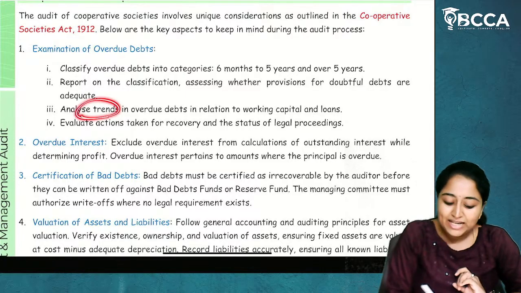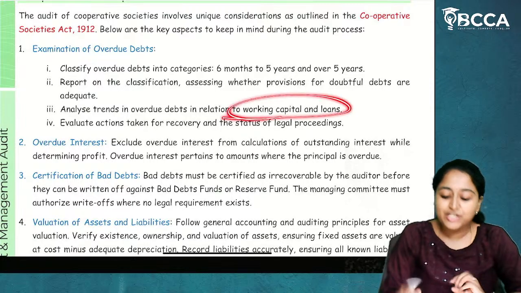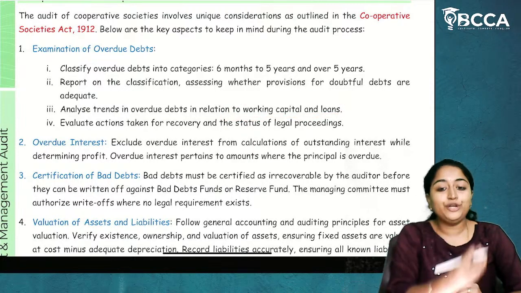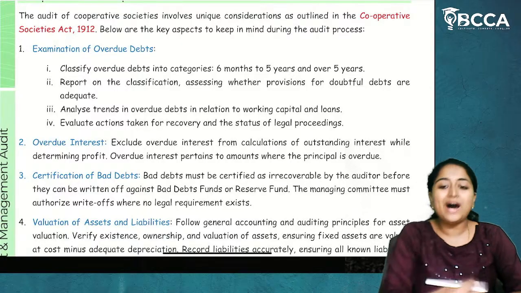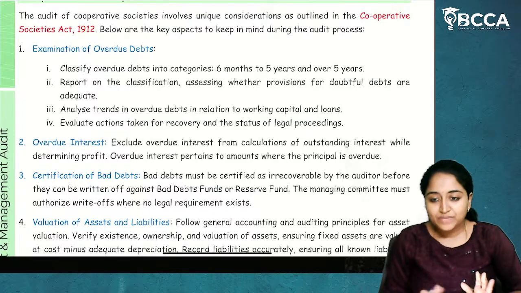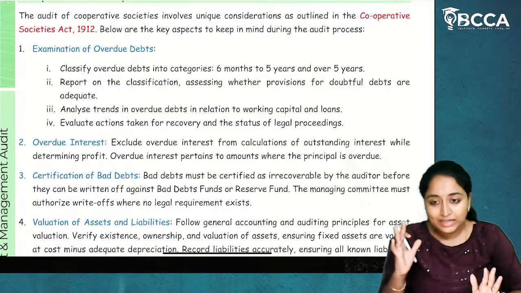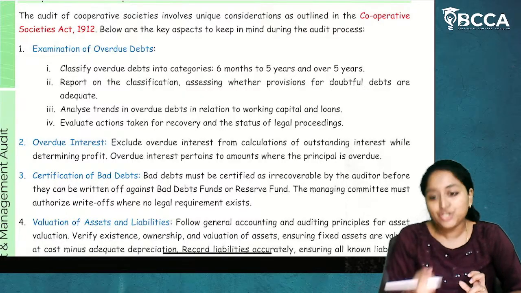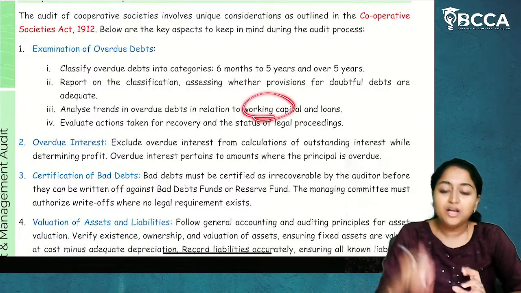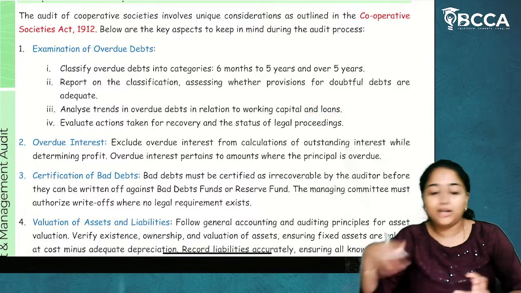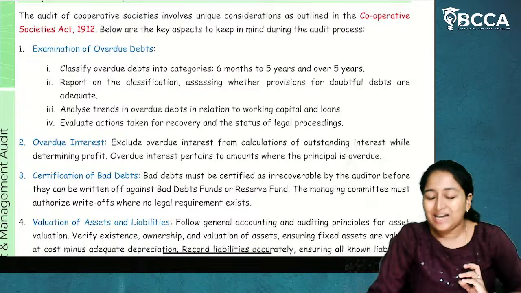Third point, analyze trends in overdue debts in relation to working capital and loans. Now, how much overdue debt is pending, which means you are giving everything on a credit basis and it is being held as debt. This is becoming bad debts also sometimes, which means you are not getting liquid cash in your hands, which is affecting your working capital, for which you are going for loans or you are trying to borrow from other people.